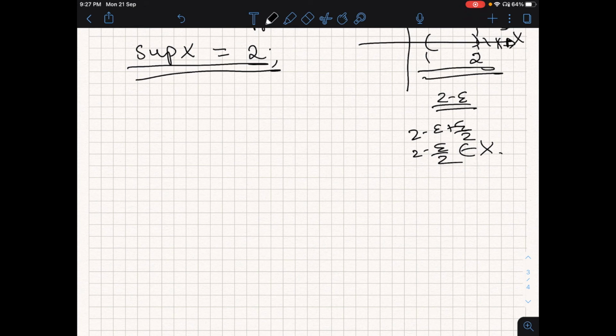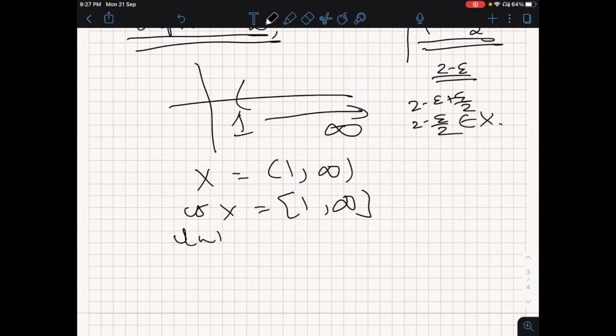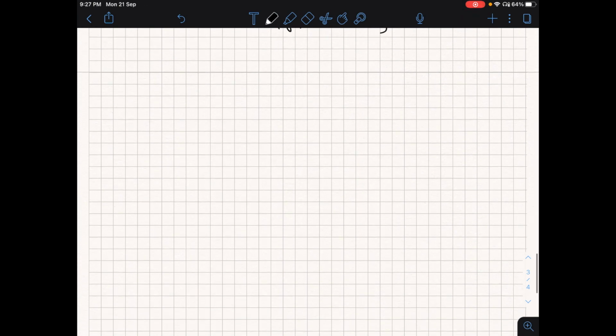Now if I take a set like this, let's say 1 on this side and unbounded on this side, it can go up to infinity. So my set X is, let's say, this or this. Then what is the least upper bound? In some sense it is infinity only. So for such a set we will say that its supremum is infinity. Now in the same way we can define infimum.